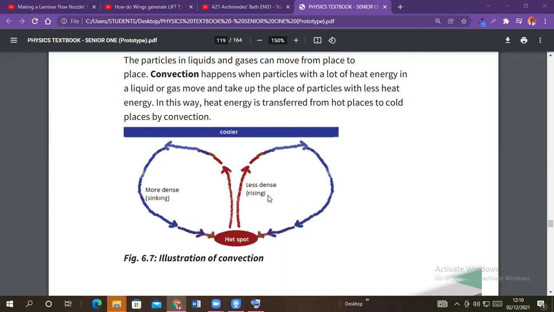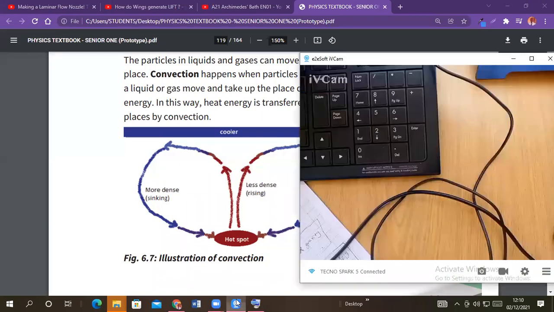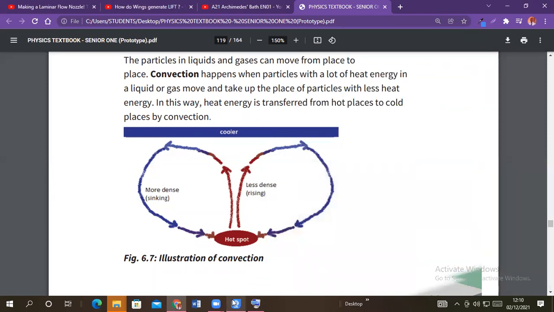So let anyone not deceive you that convectional current is only in oceans. No, convectional current, we have seen that it is in fluids. So what is convection and convection current? It gives the name of the heat transfer that we are now looking at as convection. So convection is the type of heat transfer in fluids.